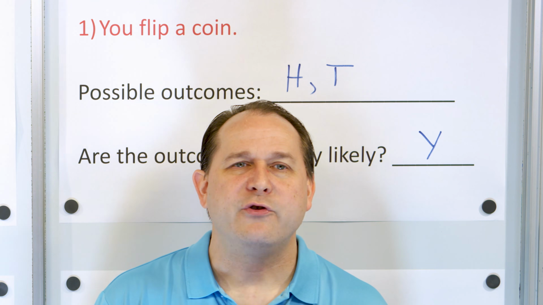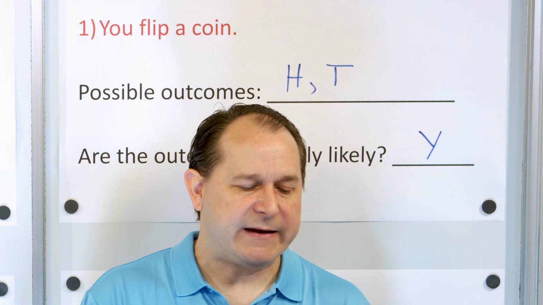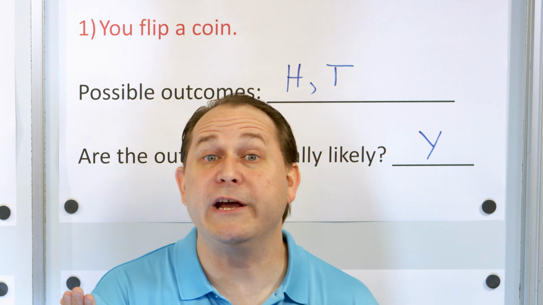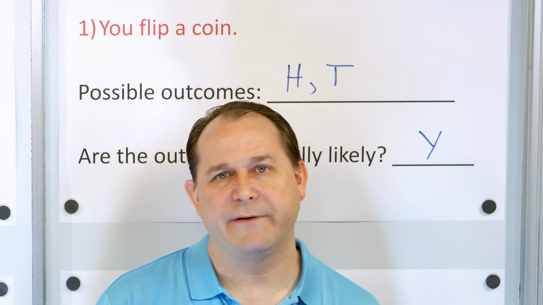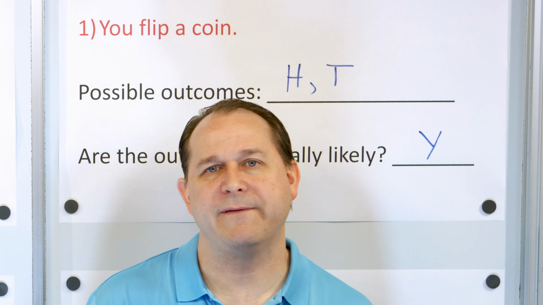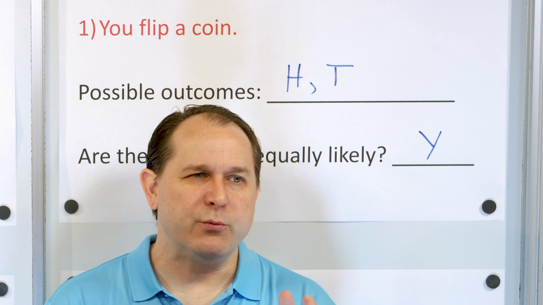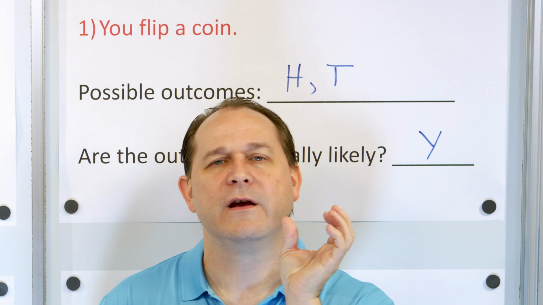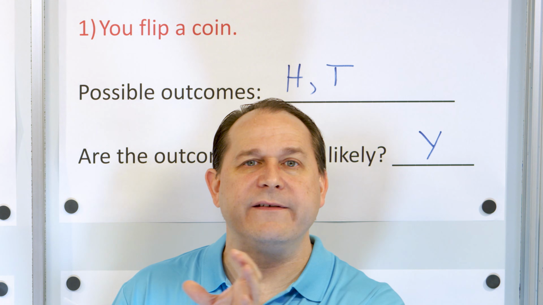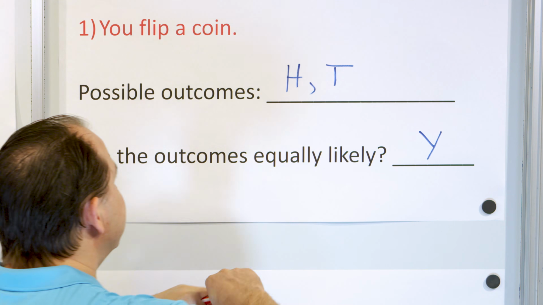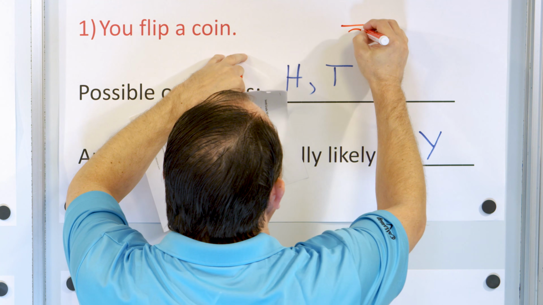So in general, the way we write a probability is it's the outcome that you're looking for in the numerator of the fraction, and on the denominator of the fraction, it's the total possible number of outcomes. So when you look at calculating the probability, you have to know how many outcomes you have, how many different ways in which the coin could land. The coin can only land in two positions. So the denominator of this fraction is 2.